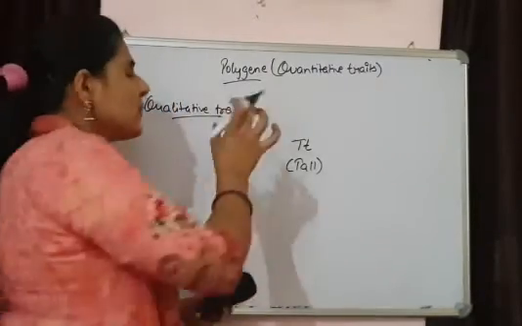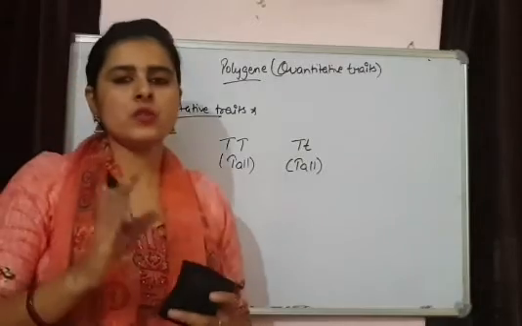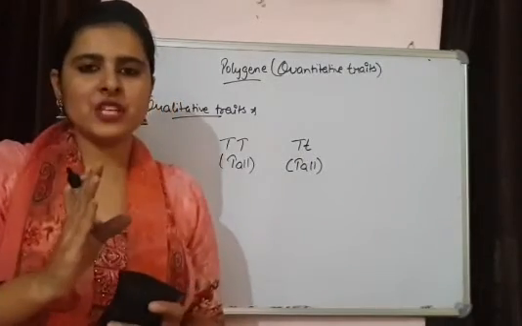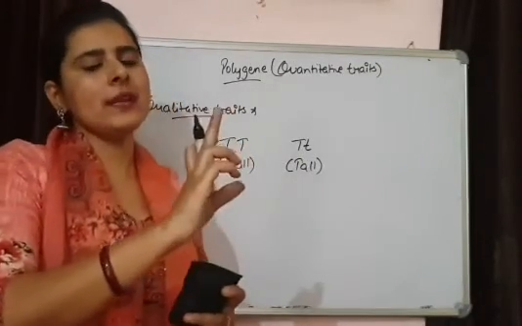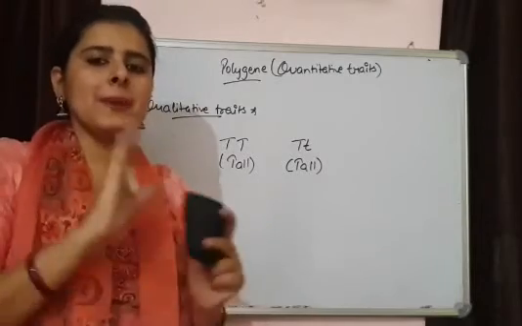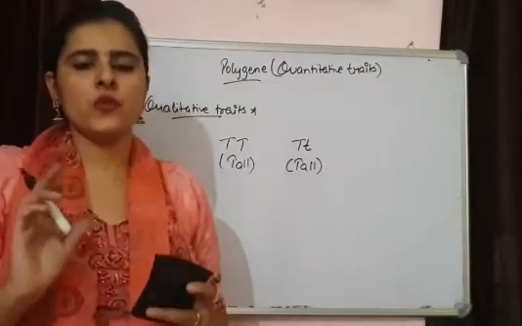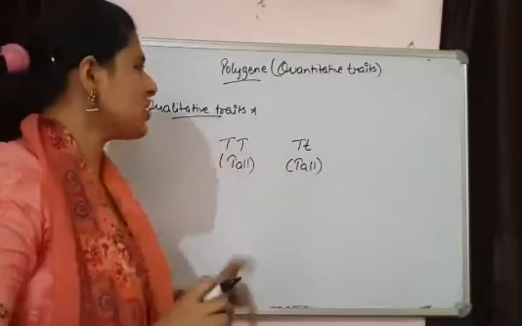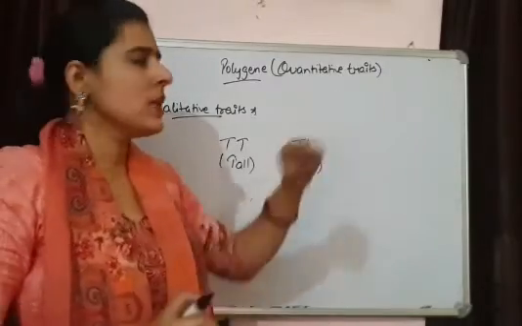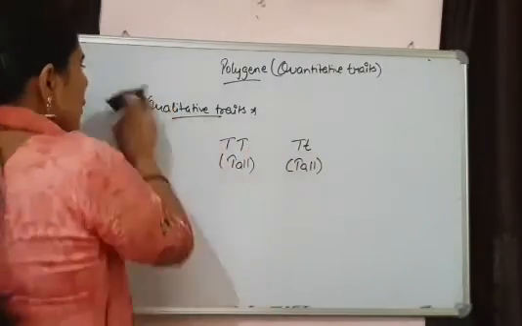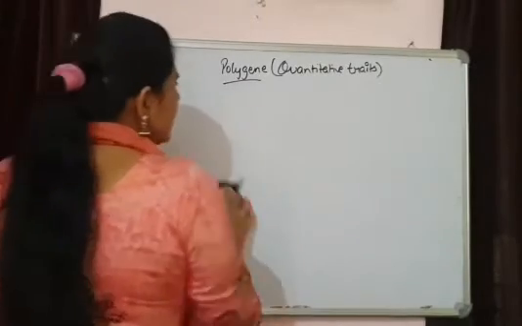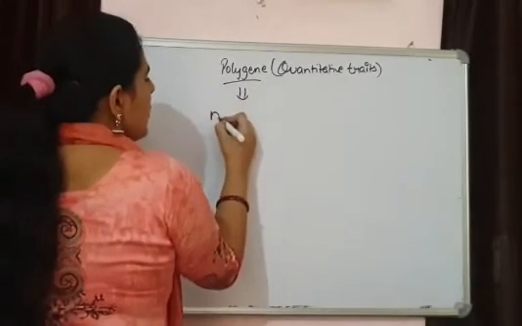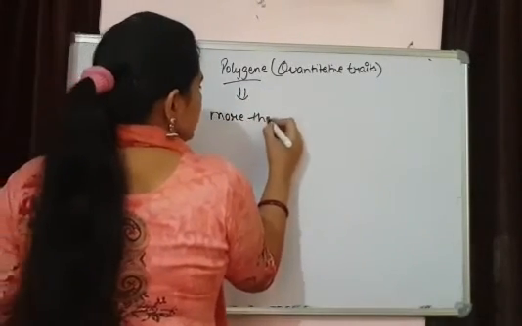So qualitative traits include the traits which are controlled by one single gene, and one dominant allele is completely enough for the expression of the dominant trait. Such types are qualitative traits. Quantitative traits are those traits, those characters which are controlled by more than one gene.